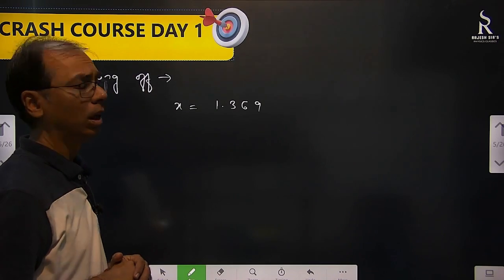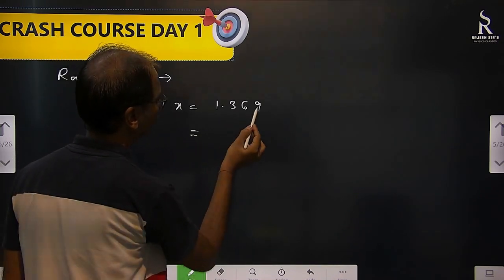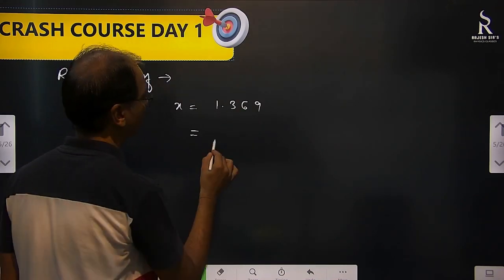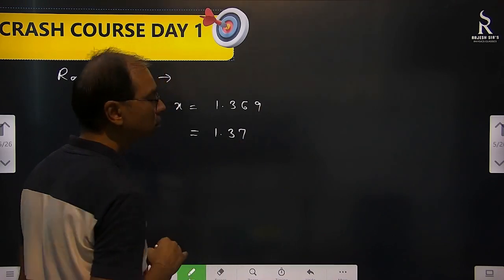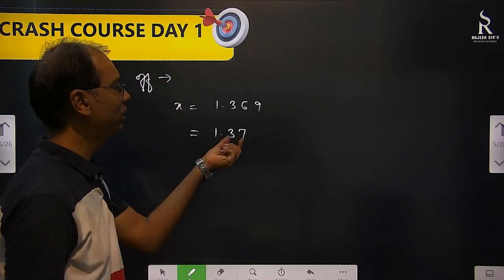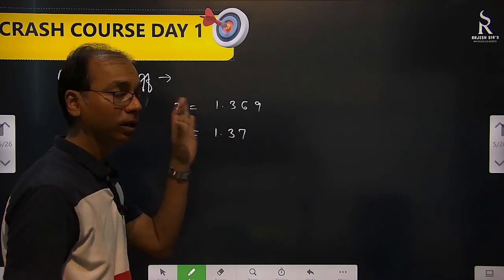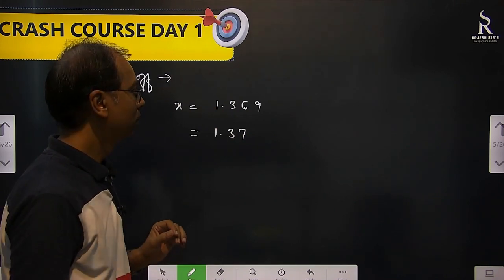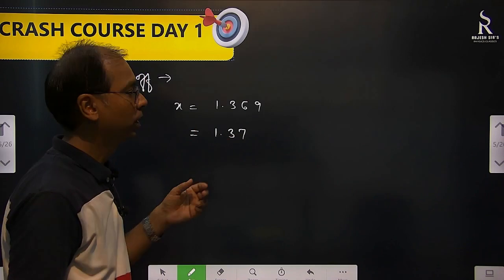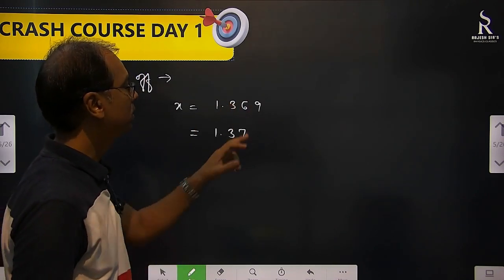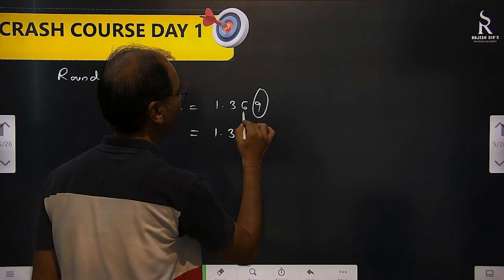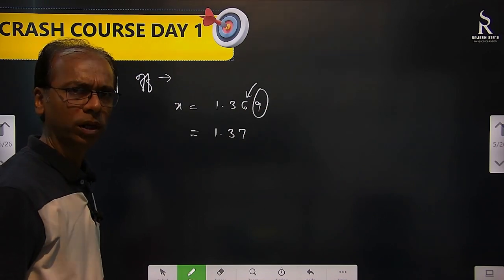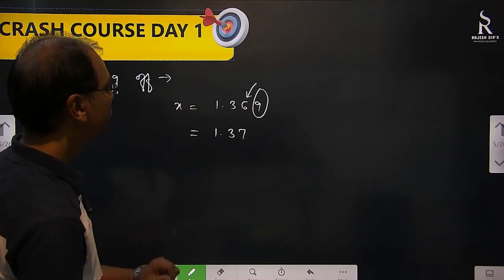Now how will I write? Suppose that I want to reduce it, I don't want to write it up to 3 decimals, I want to write it up to 2 decimals. What I will do? It's 1.37. I have to write up to 2 decimals. This is 3 decimals, right? All are significant? Yes, significant figures are 4. No doubt about that. But I want to write it up to 2 decimals only. So what I did? 1.37. That means because this number here is more than 5, I increase this by 1. We all do that. We all know that, right or not? So 1.37 we did very easily.